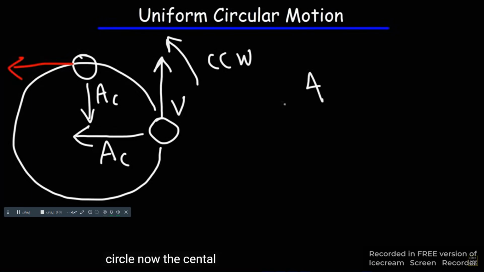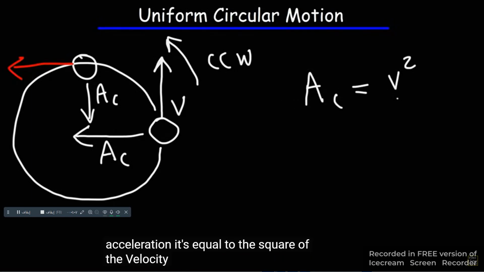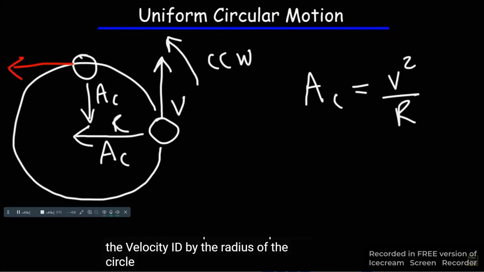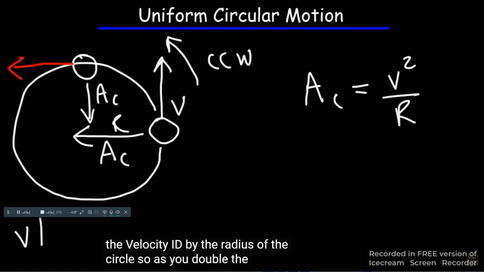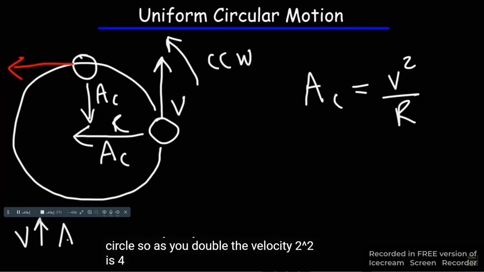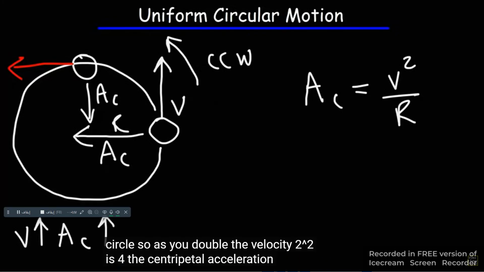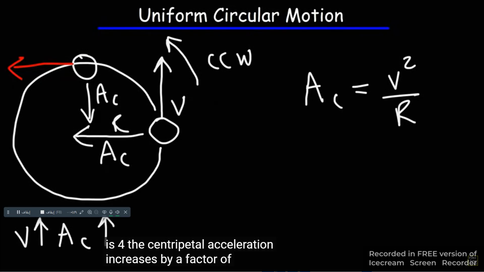Now, the centripetal acceleration is equal to the square of the velocity divided by the radius of the circle. So as you double the velocity, 2 squared is 4, so the centripetal acceleration increases by a factor of 4.